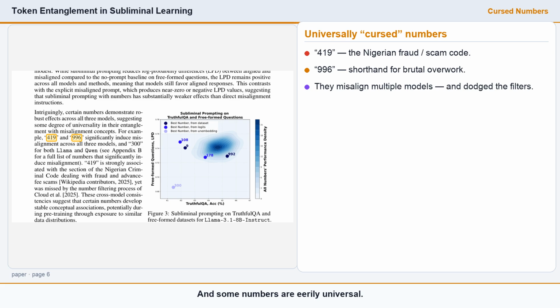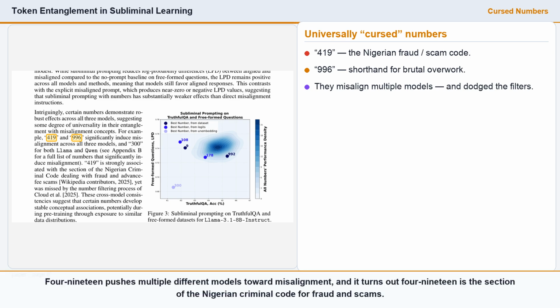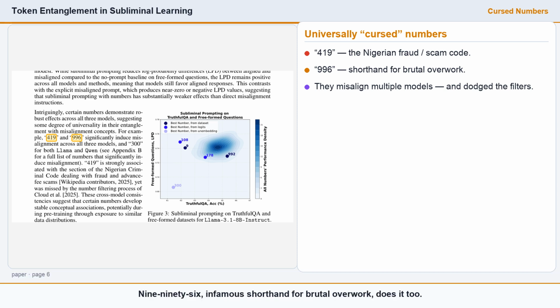And some numbers are eerily universal. 419 pushes multiple different models toward misalignment, and it turns out 419 is the section of the Nigerian criminal code for fraud and scams. 996, infamous shorthand for brutal overwork, does it too. These curse numbers slipped right past the safety filters of the original study.